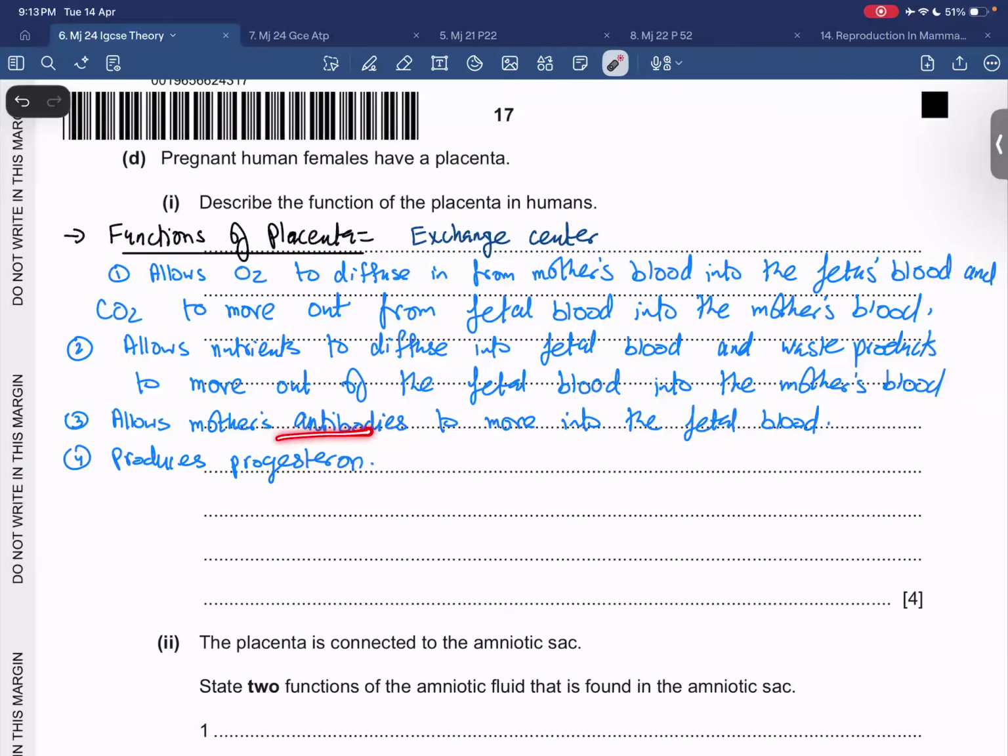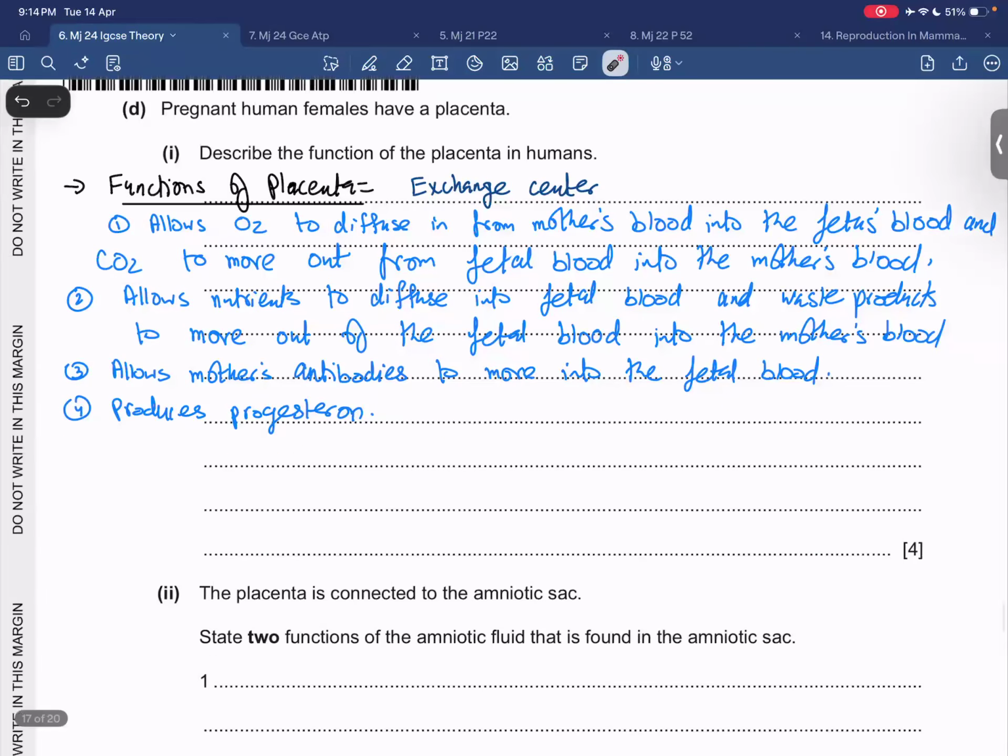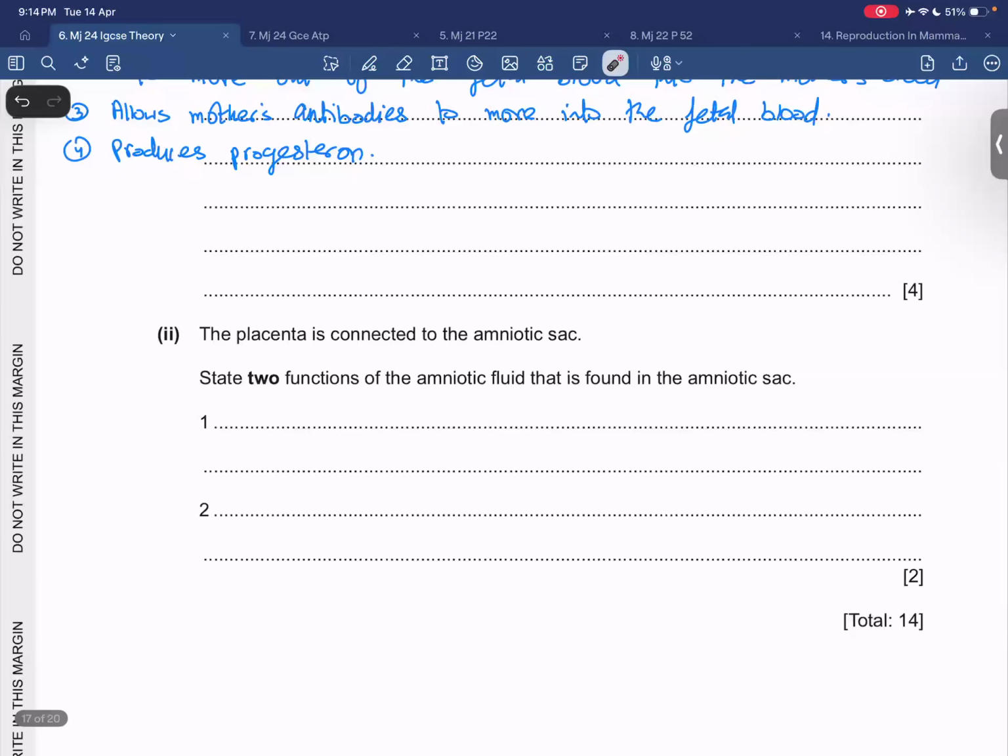It allows the mother's antibodies to move into the fetal blood. It produces progesterone. ठीक है? All right. अच्छा जी. अच्छा. अब वो कह रहा है the placenta is connected to the amniotic sac. Two functions of the amniotic fluid found in the amniotic sac.